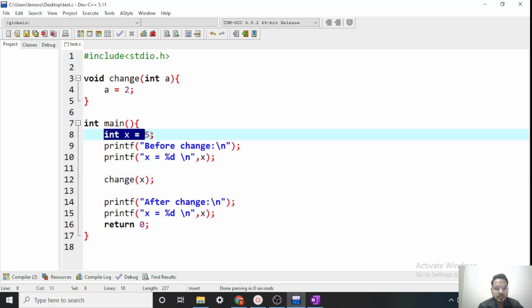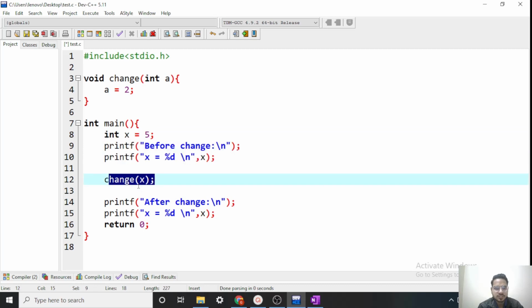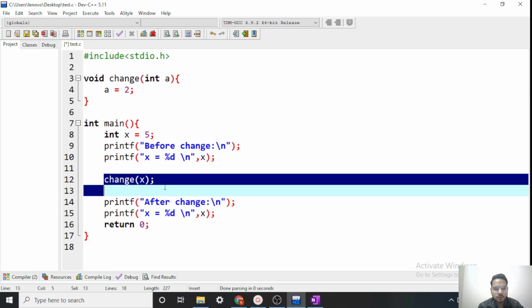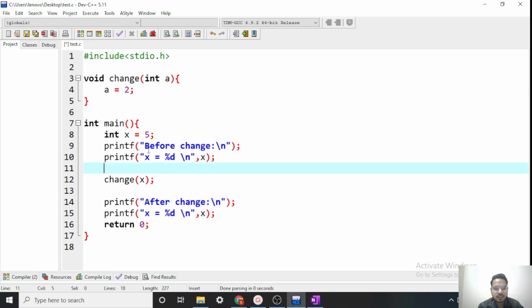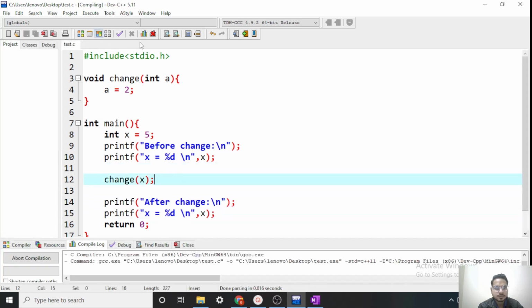What are we doing? We are declaring an x whose value is 5. We are printing the value of x before calling this change function, and after calling that we are printing what is the value of x after change. If you observe, what are we doing in the change function? We are taking an integer and changing its value to 2. So ideally before calling this change function, the value of x should be 5, and after that the value of x should be 2. So let's run.